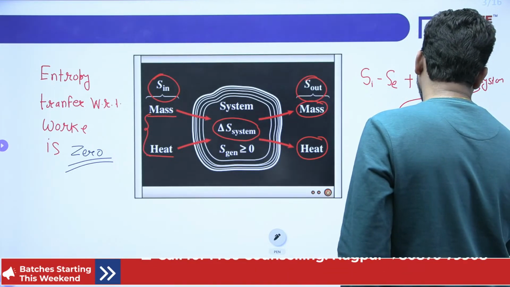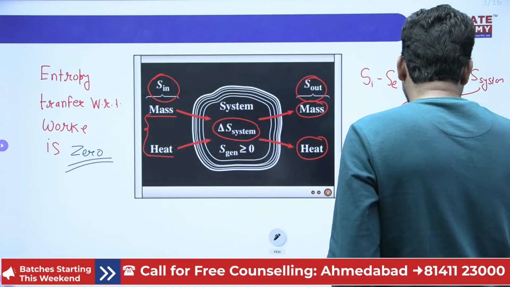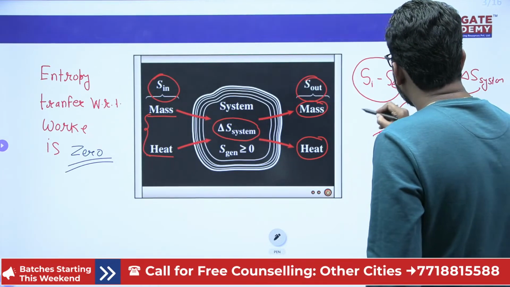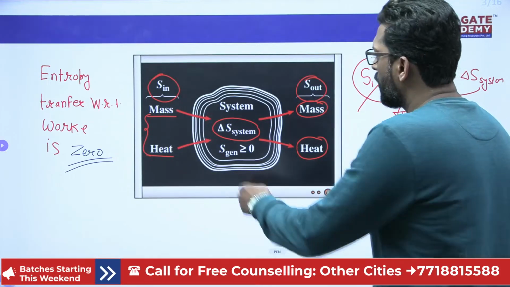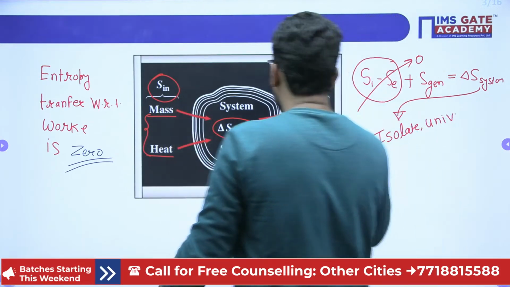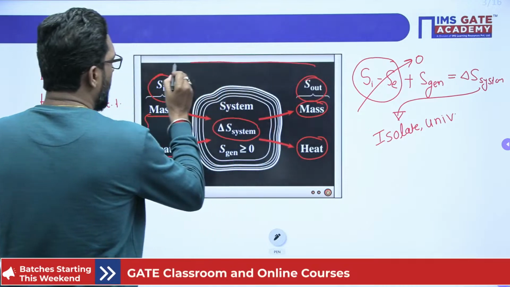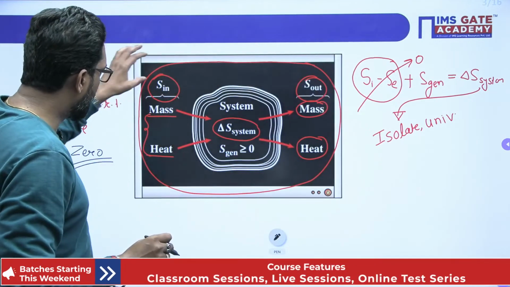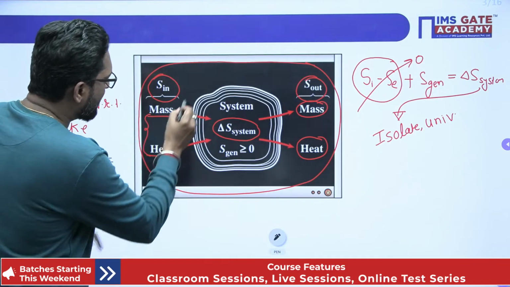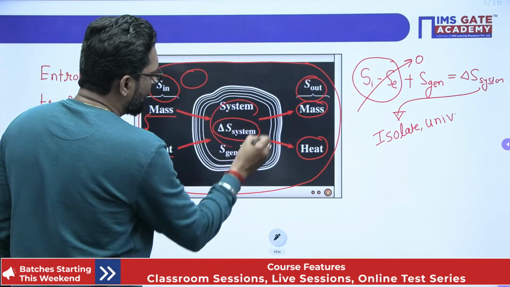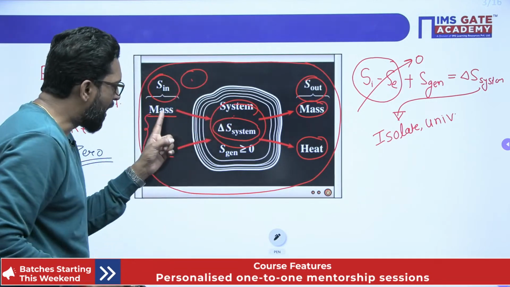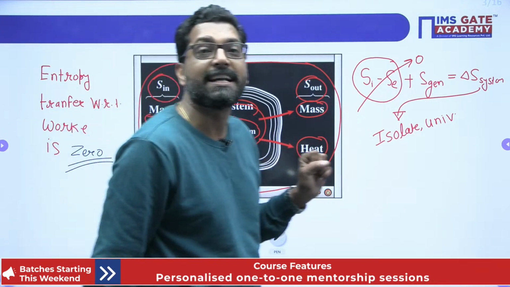that means universe, in that sense the entropy transfer is 0. Why? Because there is no mass transfer. If you take a boundary as a whole, globally, then within that boundary one part acts as the surrounding and another as the system. Surrounding and system interact with each other by mass and heat with respect to entropy transfer.